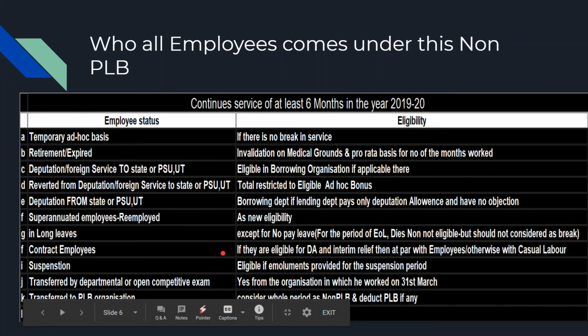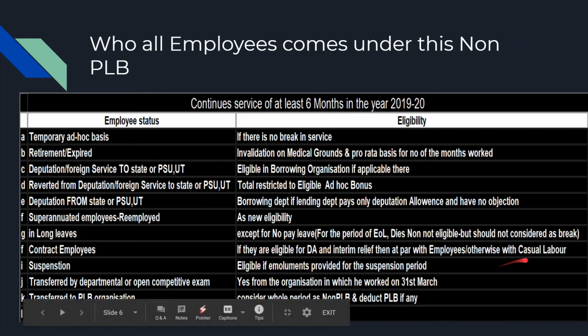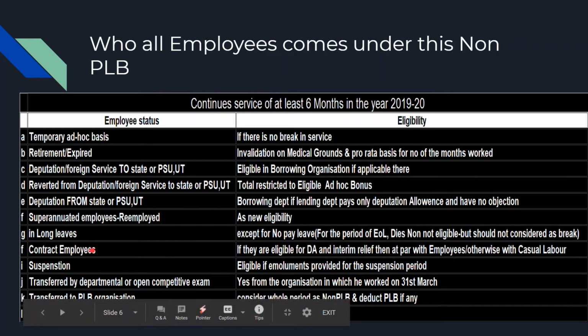Okay. Contract employees. In case of contract employees also, this is eligible. If they are having DA and interim relief, then at par with employees they will get. But in case contract employees are not getting DA or interim relief, then also the scheme is eligible, but at par with casual labor. What is the difference? In case of casual labor, they are getting 1200 only maximum. In case of employees, they will get 7000 maximum. That is the difference in case of contract employees.